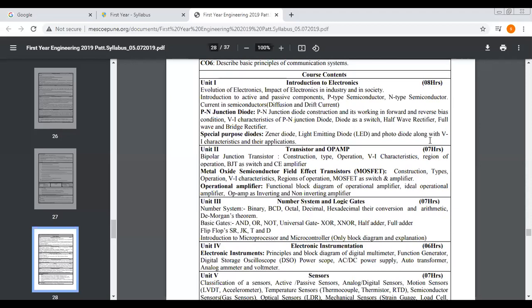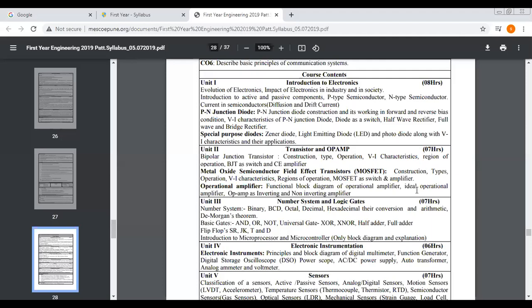Then in unit number 2 we will see transistor and op-amp. What is a transistor? Types of transistor. Then what is meant by op-amp? Block diagram of op-amp, types of op-amp. That is for unit number 2. Then in unit number 3 we will see the digital system, that is number systems and logic gates. How the number system is used in a computer or in digital circuits, how the conversion occurs from one system to another system. Then different logic gates, and how we can use those logic gates for building digital circuits.